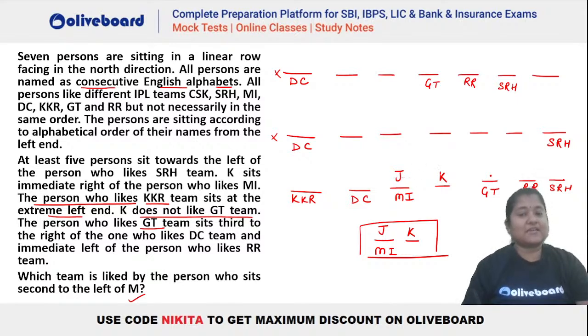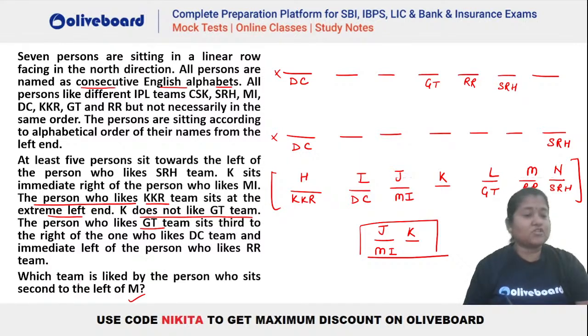So you can see here if J and K is this one, so J, K, L, M, N, right? Because they are in the increasing order. And here also we will have I, J and this will be what? E, F, G, H. So H, I, J, K, L, M, N. This will be the final arrangement that you will be getting here.